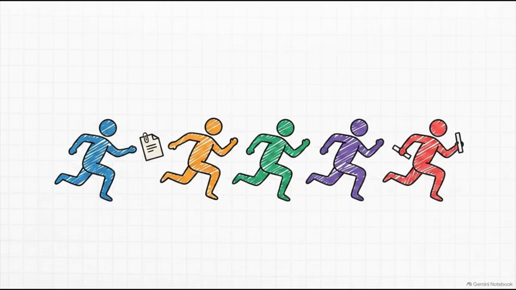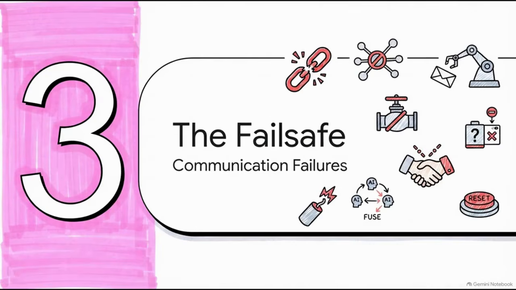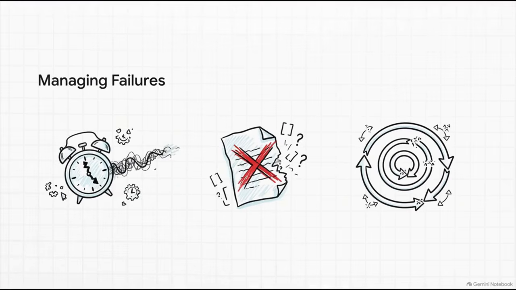Now, let's look at Section 3, the failsafe. Because, let's be real, we have to ask the hard question here. What actually happens if an agent drops that baton? In the real world, systems break. You have to actively engineer your system to handle the common traps. Network timeouts happen when APIs just decide to ghost you. Malformed data structures pop up when an agent somehow generates an output that completely breaks your strict JSON rules.